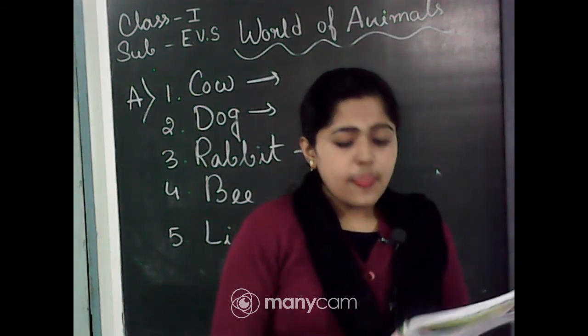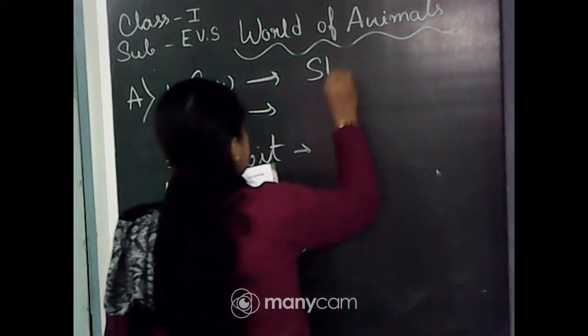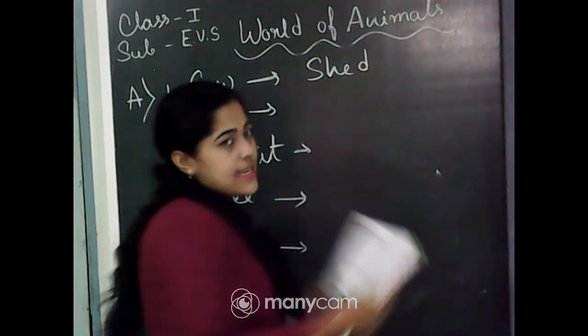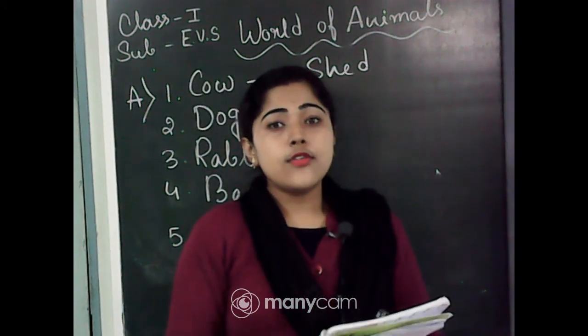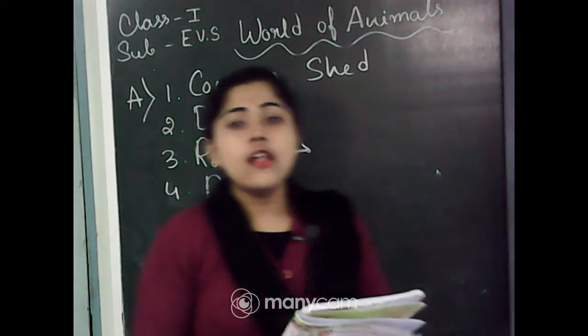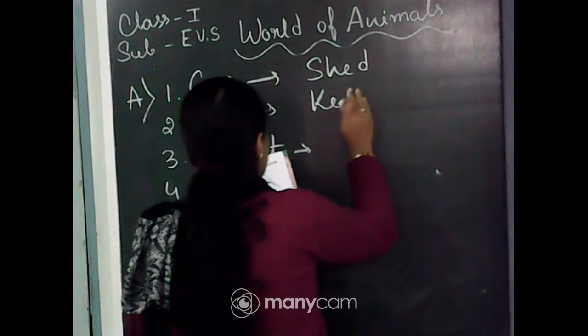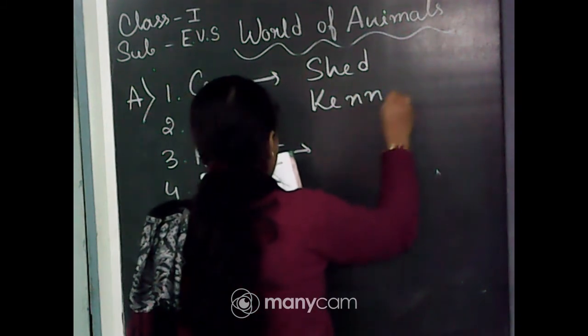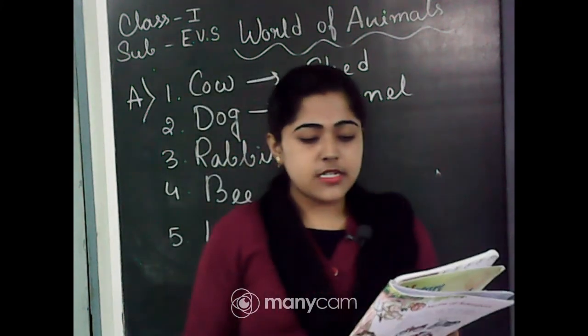So cow lives in shed, S-H-E-D, shed. Next is the dog. You know, people make kennel for dog. So dog lives in kennel, K-E-N-N-E-L. Next is rabbit.